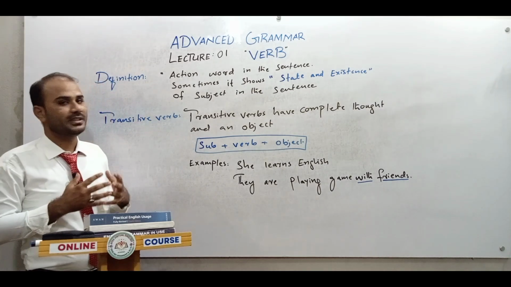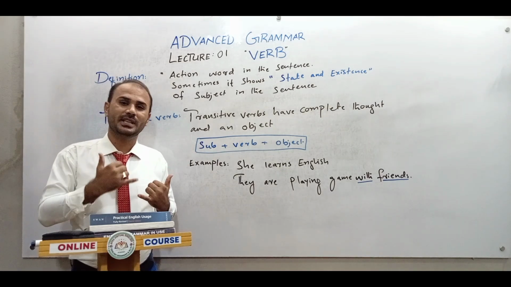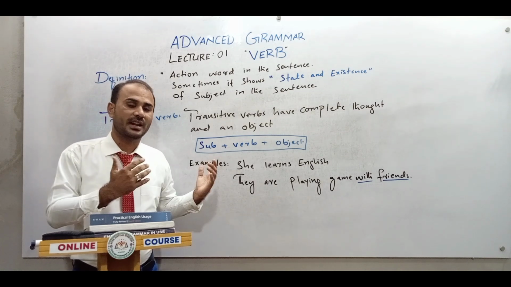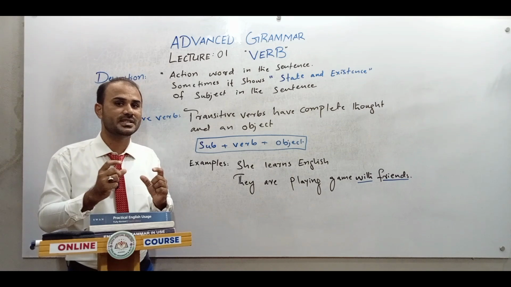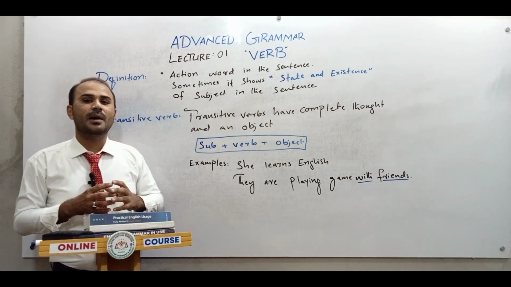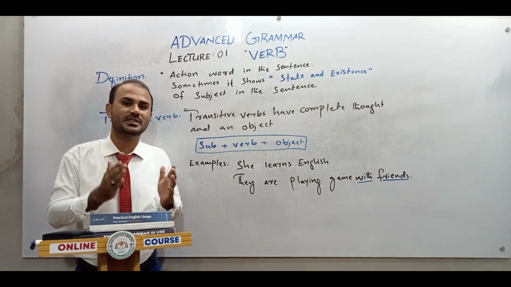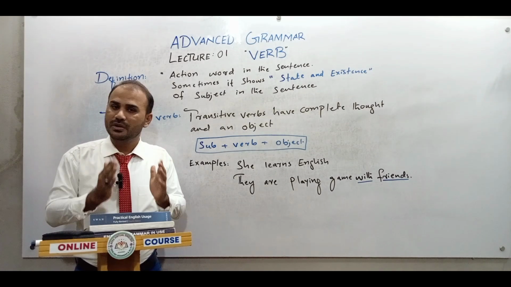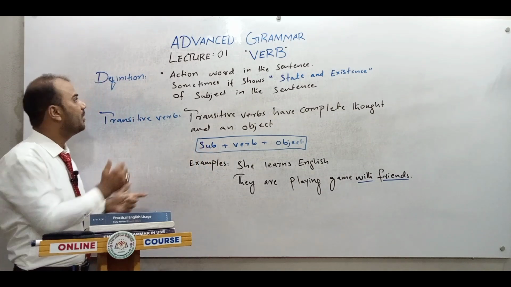And secondly, we have discussed the state and existence of the subject. If I say I am in the class, it means that it's my existence. I am somewhere; somewhere means you are telling about the location. So location always stresses your existence. And state verbs, like being a professional person, doctor, engineer, student, whatever you are, these are said to be your state verbs: in what condition you are. I am a doctor, I am a teacher, so these are all state verbs. So we have cleared the definition.